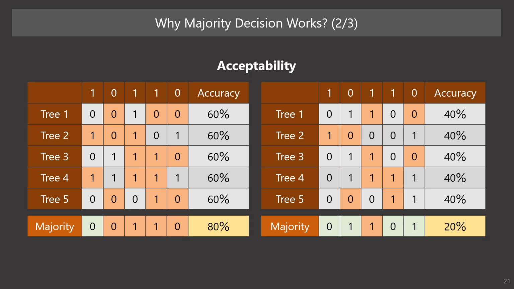If the random forest consists of trees with insufficient acceptability, its performance will be lower than a single tree. So, even when we use a random forest, we should have training data that contains sufficient information to develop a decision tree with a certain level of acceptability.